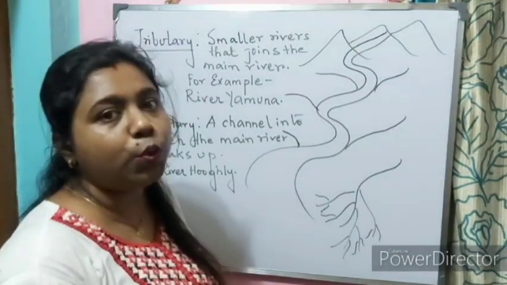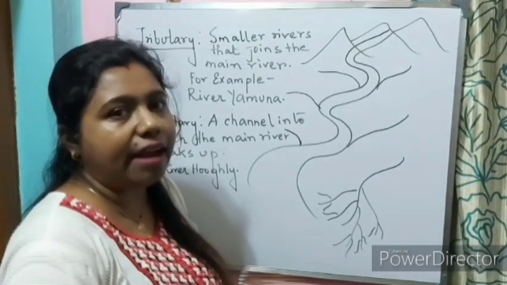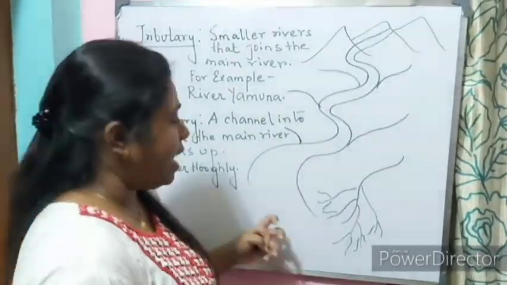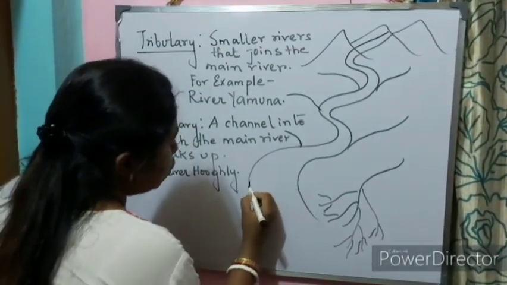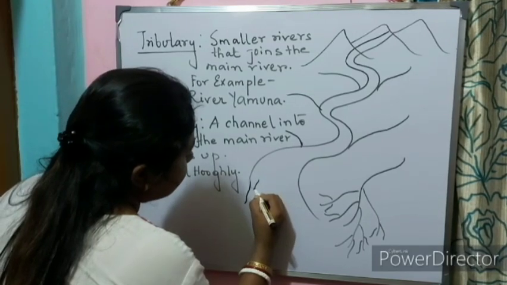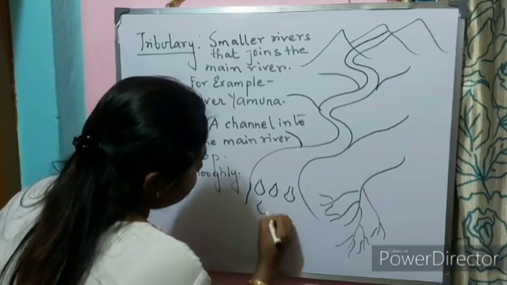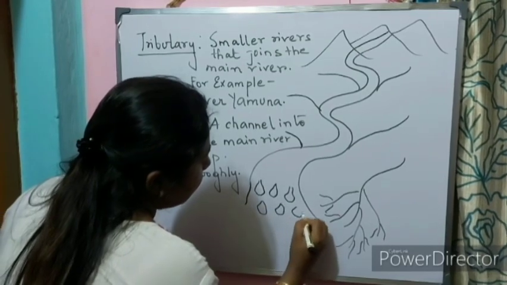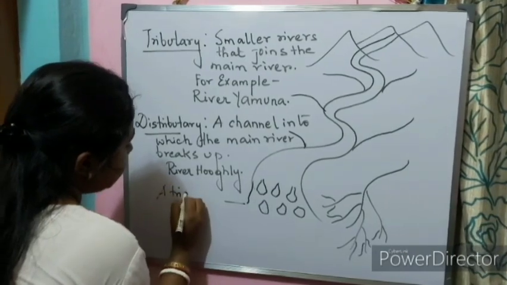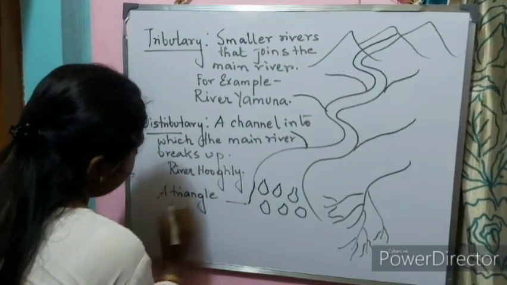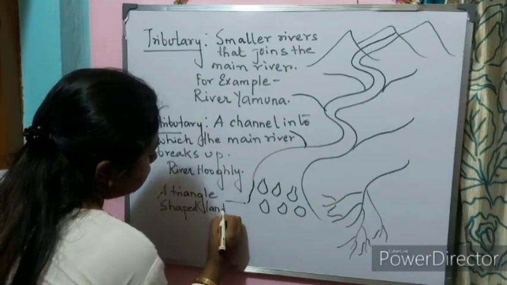So, what does the river do? The river goes on dumping all the sand and the silt and all the loads here, the place where the river meets the sea. Here we will see that it forms some triangle-shaped landform.